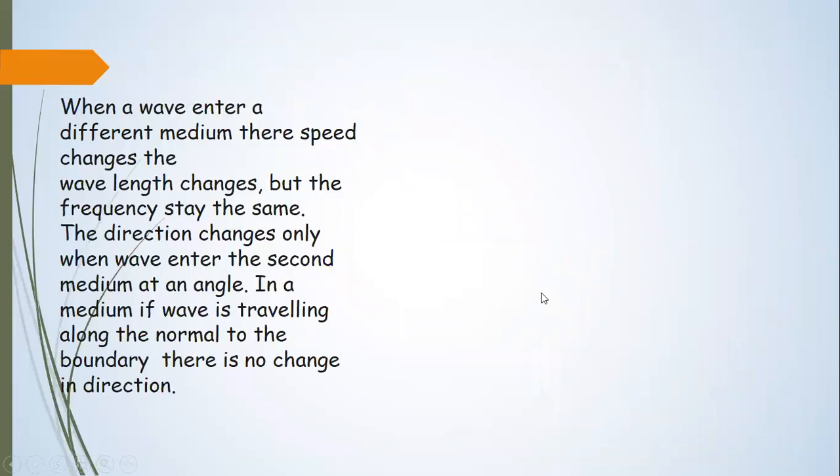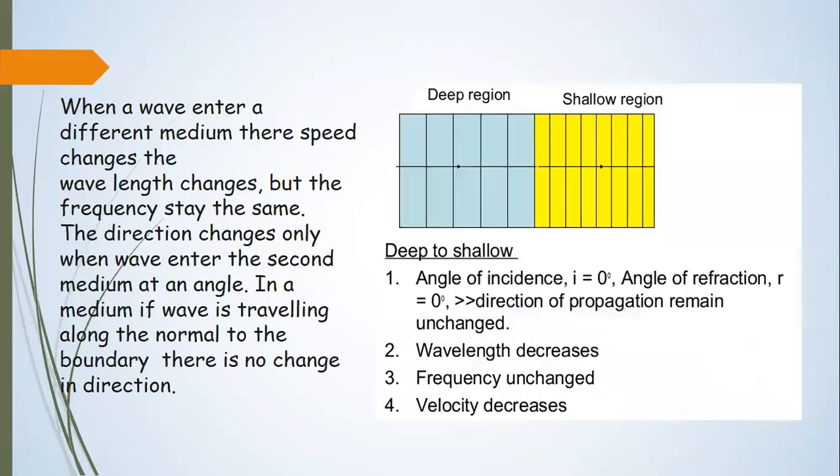Now you need to note the point: when a wave enters a different medium, its speed changes, the wavelength changes, but the frequency stays the same. The direction changes only when the water wave enters the second medium at an angle. If the wave is traveling along the normal to the boundary, there is no change in direction.